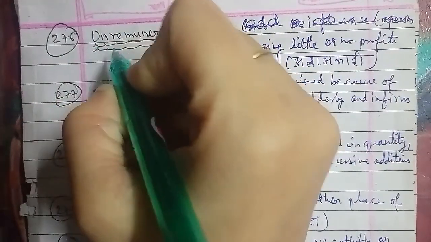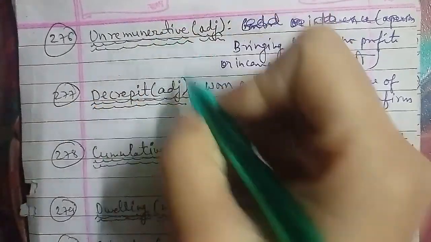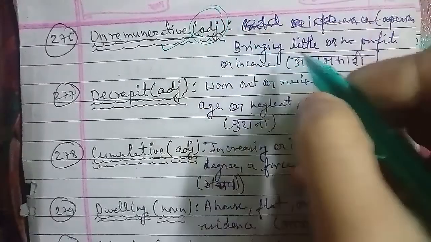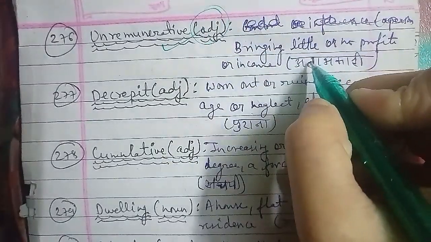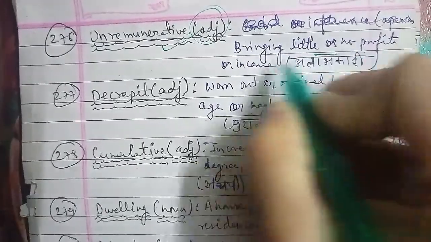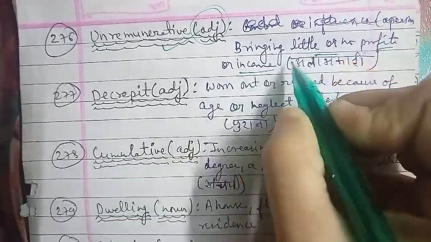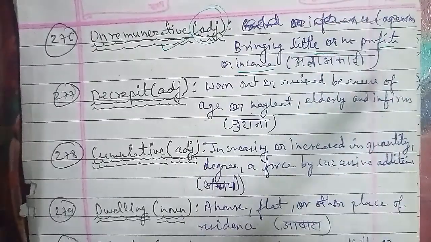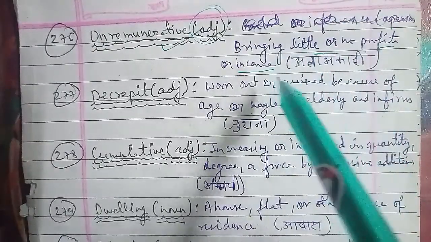Next one is the 278th word, that is cumulative. Cumulative is a word that is used as an adjective, and the meaning of cumulative is increasing or increased in quantity, degree, or force by successive additions, जिसे हम संचय बोलते हैं.